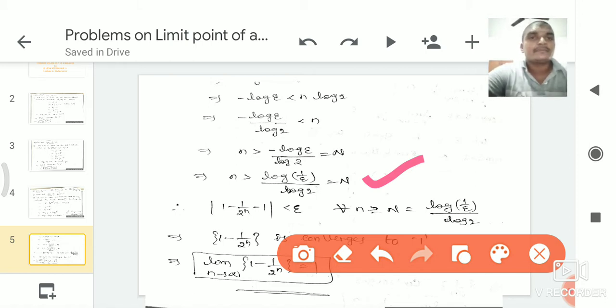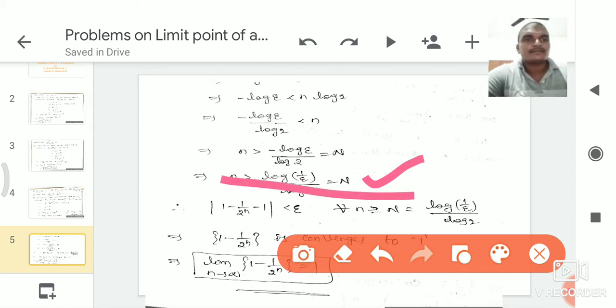That capital N depends on epsilon value. The capital N must depend on epsilon value. Okay. So here the value capital N is equal to log 1 by epsilon by log 2.